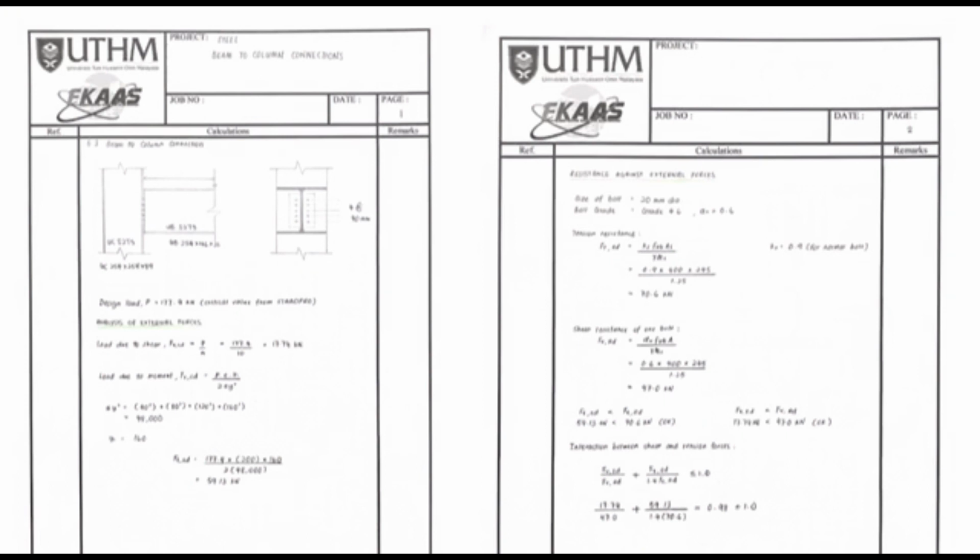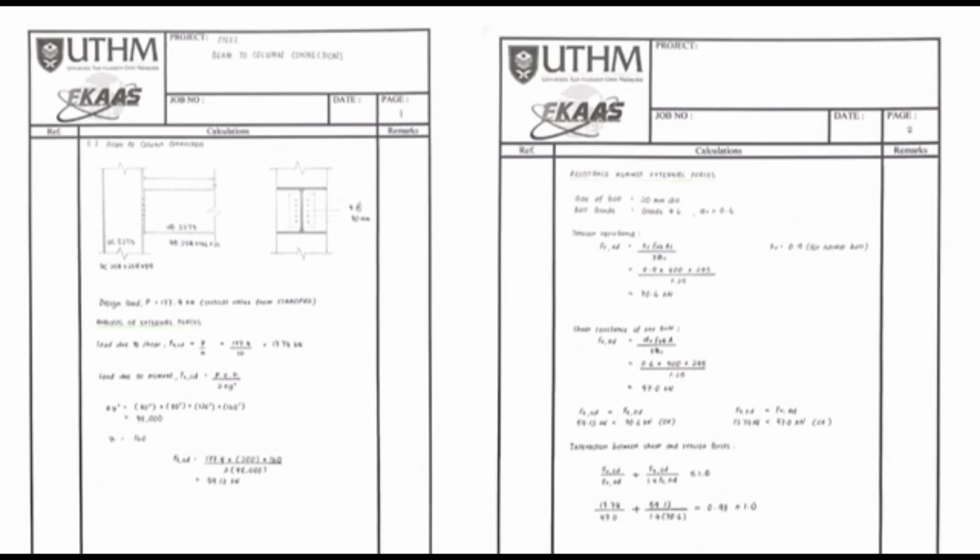The second step is to calculate the resistance against external forces. In this project, we use bolts of 20 mm diameter, grade 4.6. For grade 4.6, the alpha V is 0.6. We calculate the tension resistance here. For K2 we use 0.9 because we use a normal bolt.